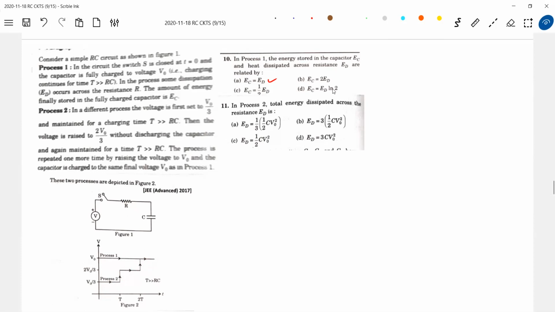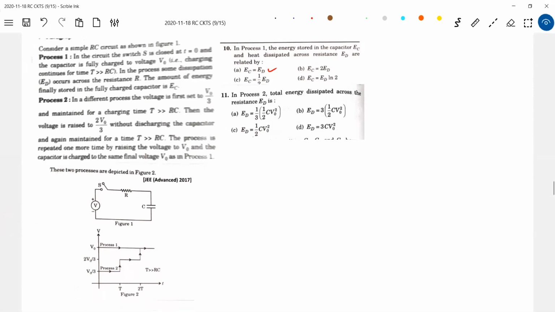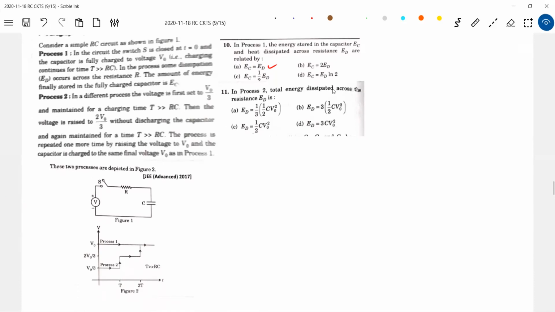Okay, the question number 10. What is the reason? Half of the work done by the cell will be stored in the capacitor. The remaining half will be dissipated across the resistor. Therefore, EC should be equal to ED. Okay, 10. I think all of you understood. I'm proceeding further. Let's come to process 2.